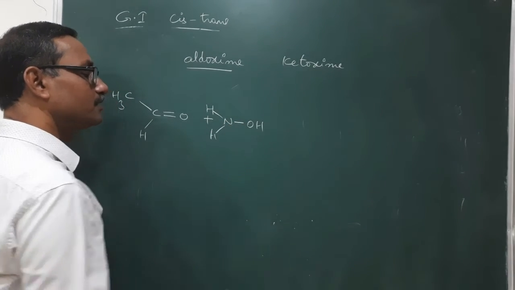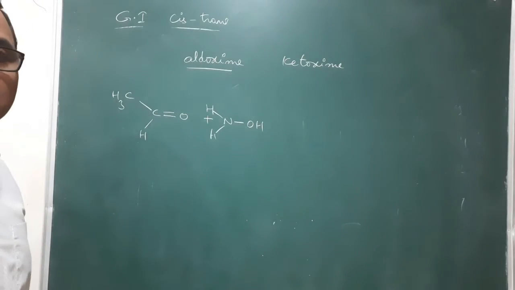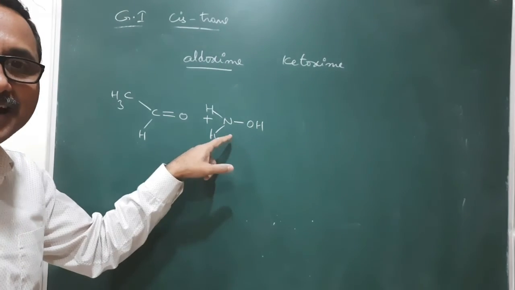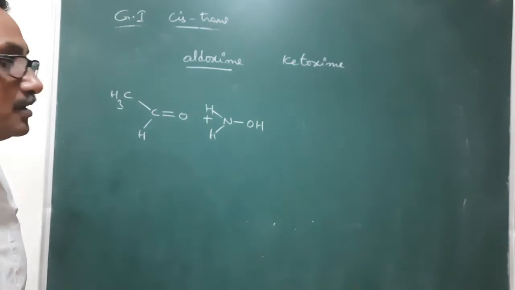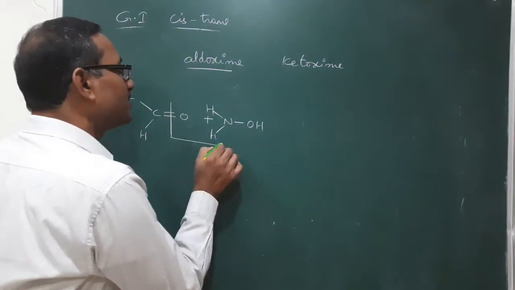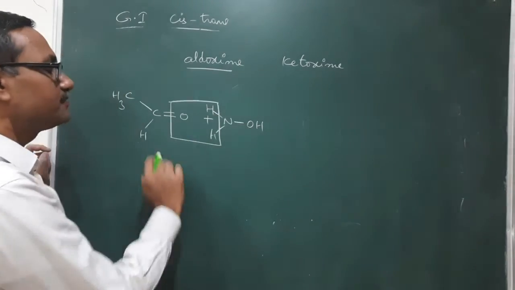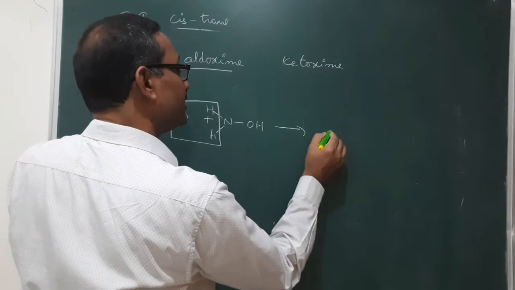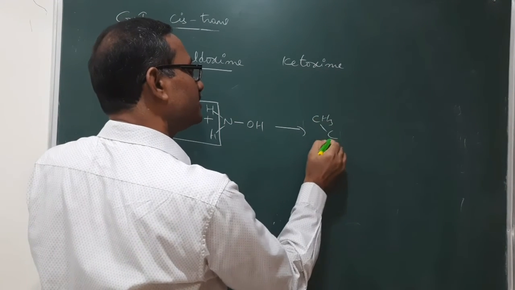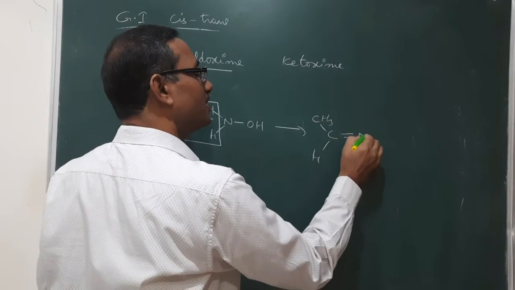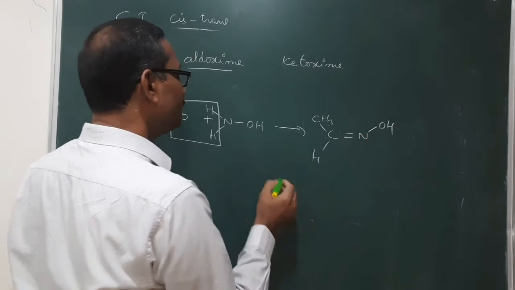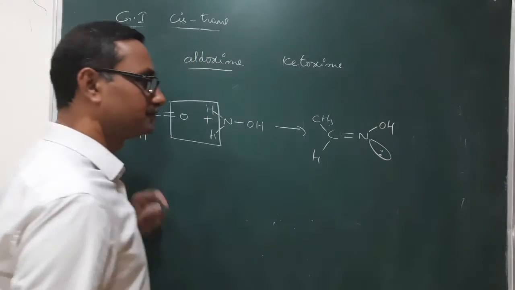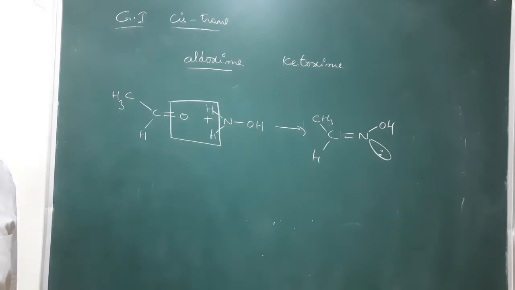NH2OH. This is hydroxylamine. By treating with this, it combines with this and loses water. After that, we get CH3CH double bond NOH. Of course, on the nitrogen lone pairs of electrons are there. They are present like that.